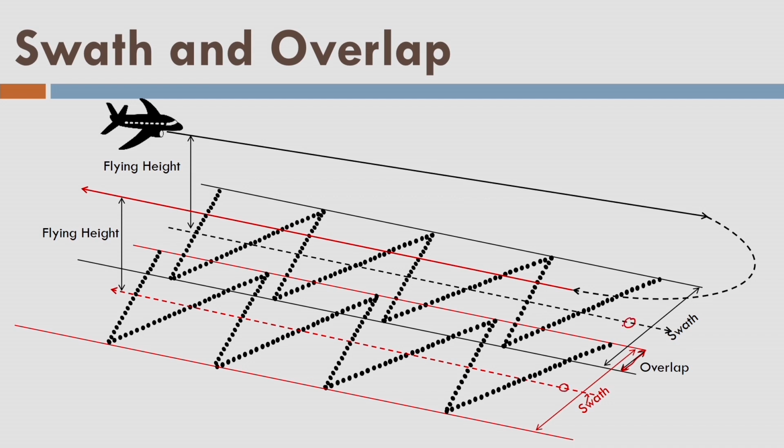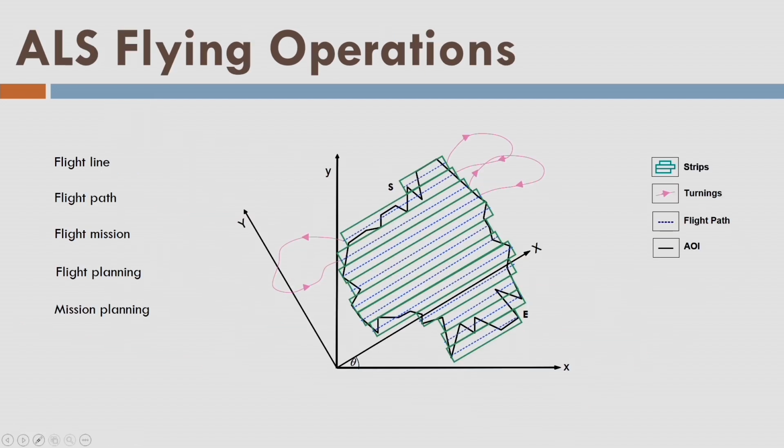So we are plotting the flight lines on the ground surface or on the map. So we are getting these two flight paths. The difference between the two flight paths is called effective swath or the spacing between the flight lines. We are indicating the flight lines on the map. So this is a map here which is showing XY. So we have an area of interest which is written here as AOI and indicated by the black line.